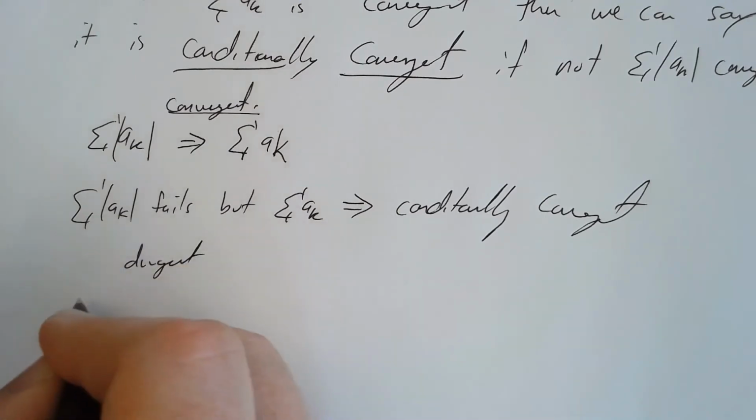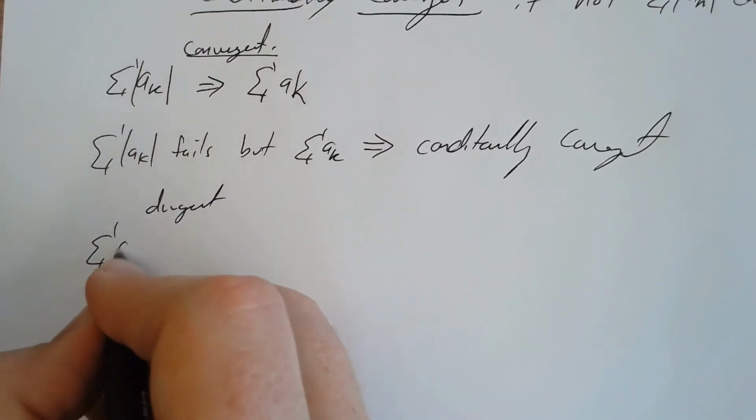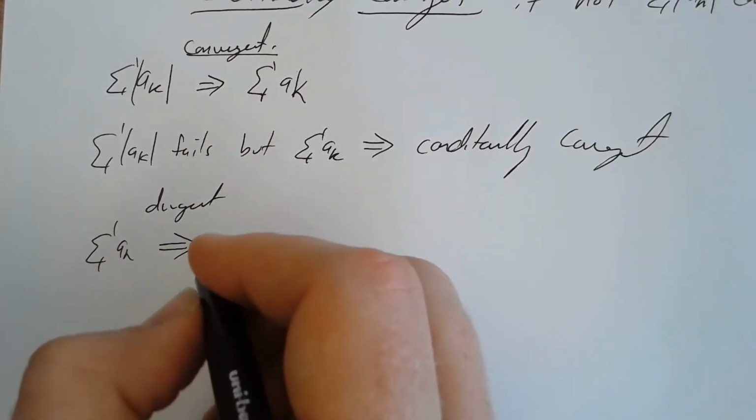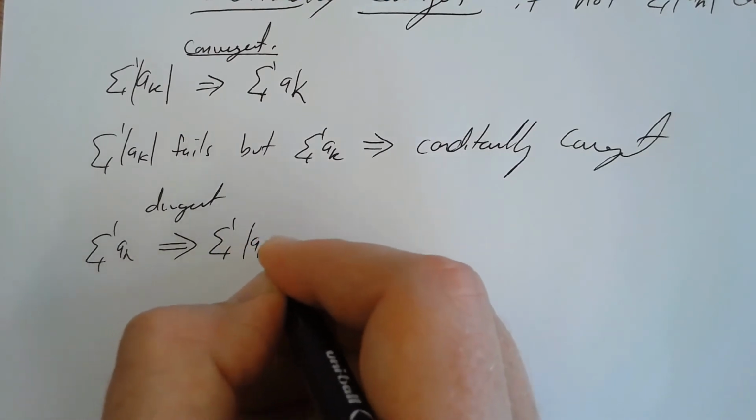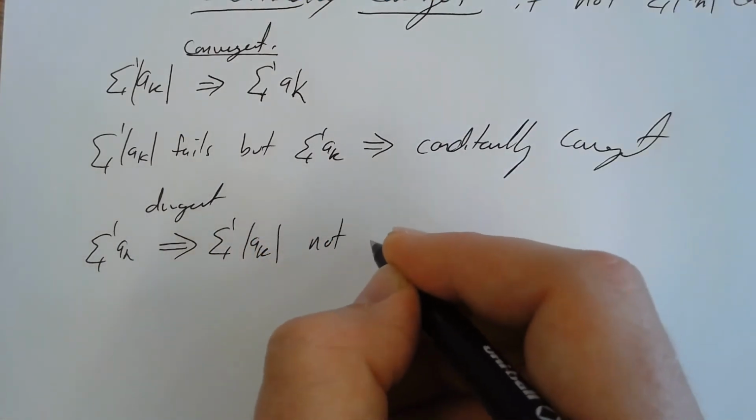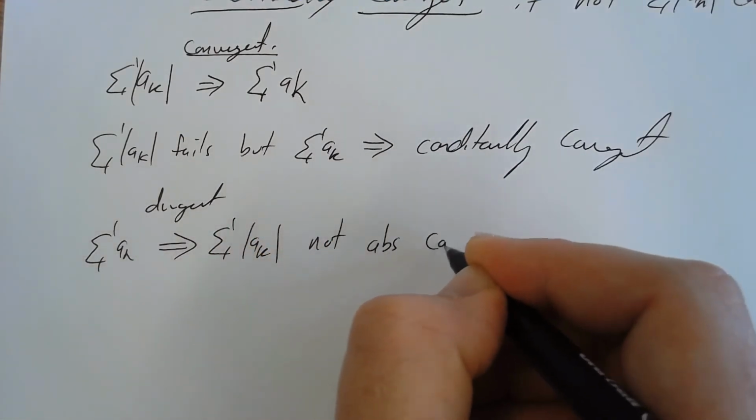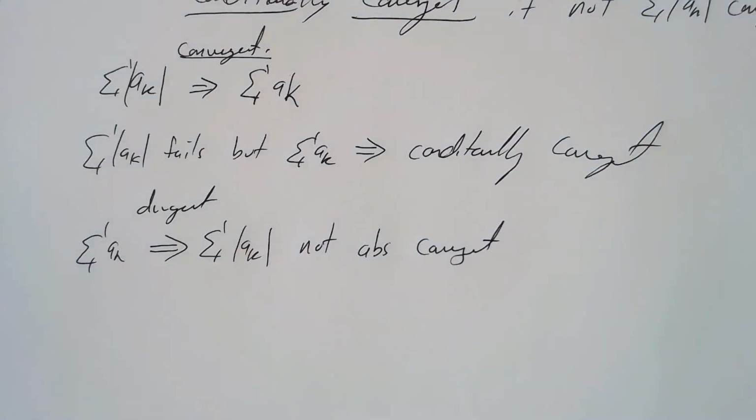Now, it does work backwards. If the original series a sub k is divergent, this does imply that it is not absolutely convergent, because again, it has to be convergent in any way for it to even possibly be absolutely convergent. So again, the layer is: absolute convergence implies convergency.